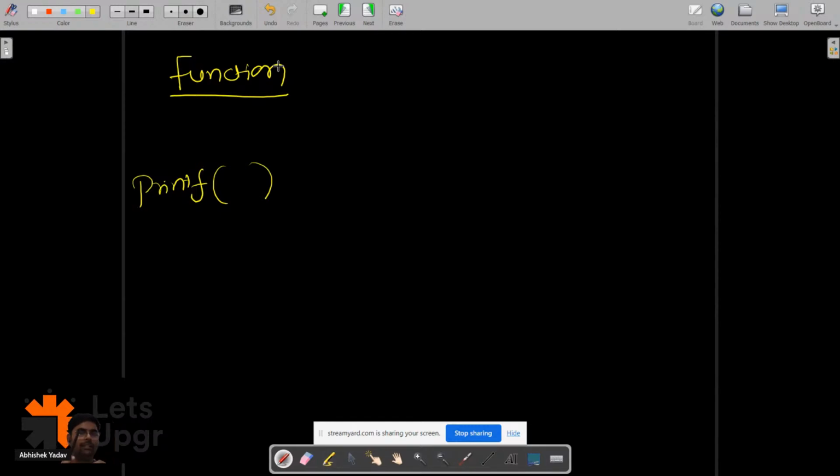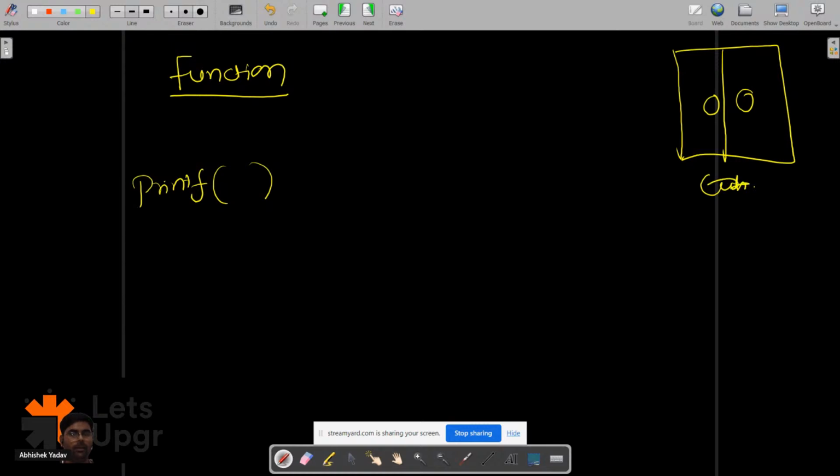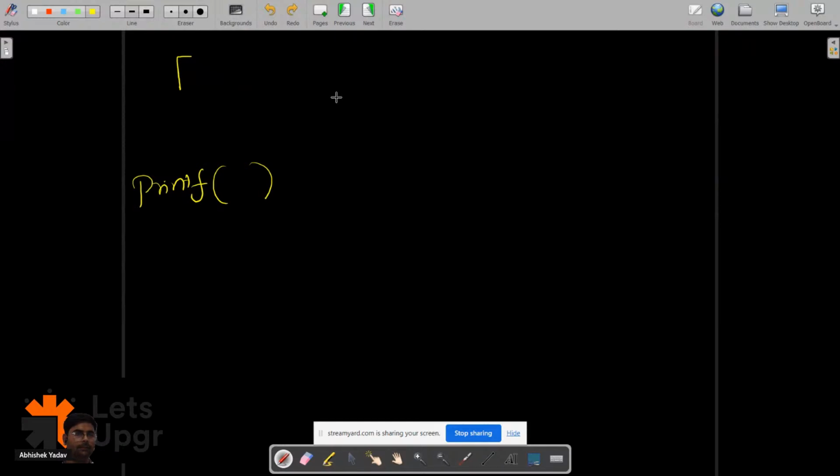This pen is a function. The functionality of this pen is to write something on the dashboard, right everyone? Similarly, let's assume this cupboard: the functionality of a cupboard is to store something, right? Similarly, here function is what, guys? You have a calculator. The functionality of a calculator is to calculate something, right?